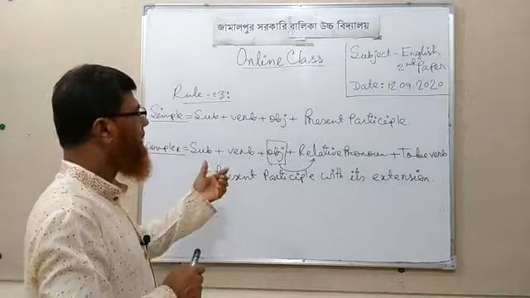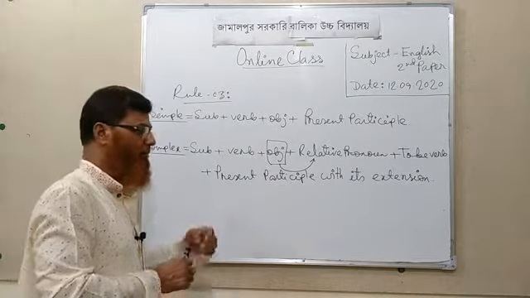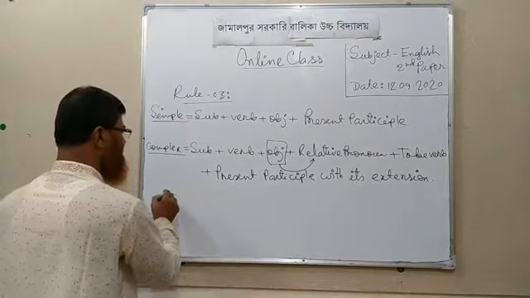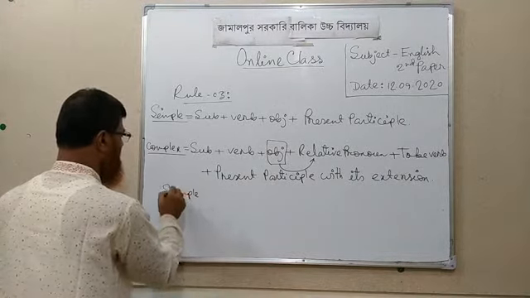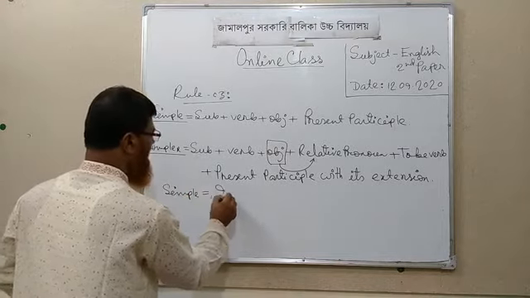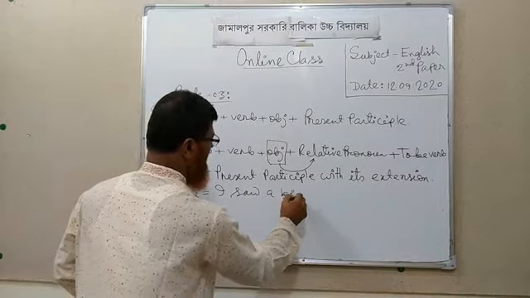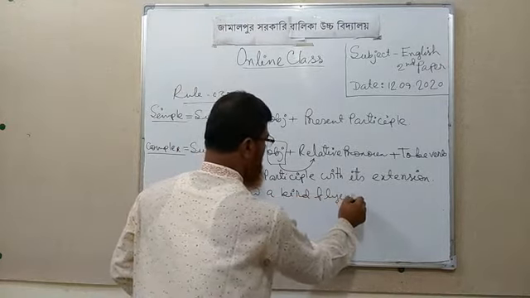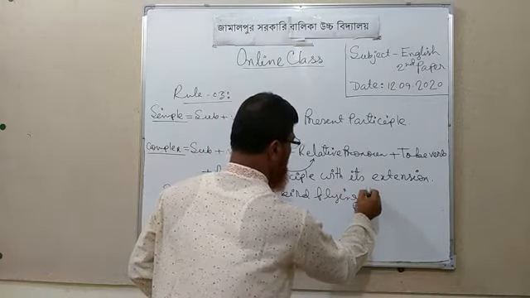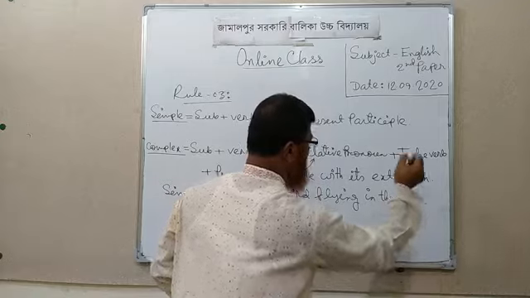So I can give you an example here to make it clear to you. Simple sentence: I saw a bird flying in the sky.